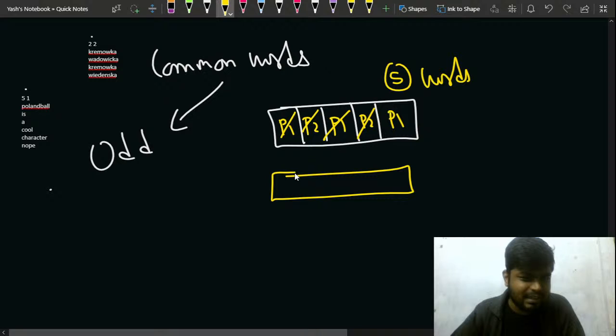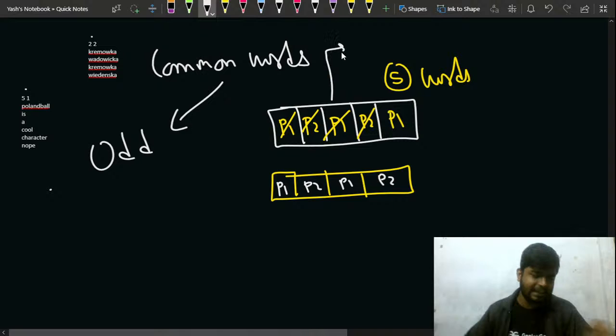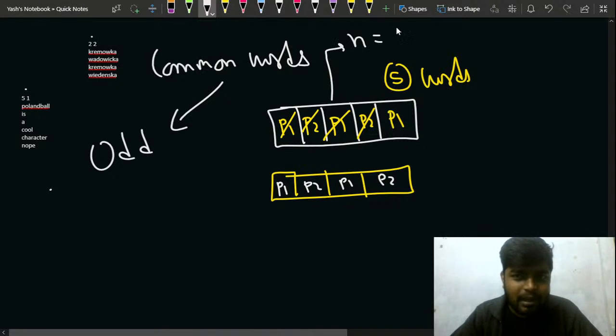Now let us see another case. Let's say that I have 4 words. In this case I have player 1, player 2, player 1, player 2. Which player is able to speak more? In this case I can say that the effective count of player 1, that is n, increases by 1. Effectively n increases by 1 exactly, because all the others are getting neutralized. So n becomes n plus 1 and m is the same.